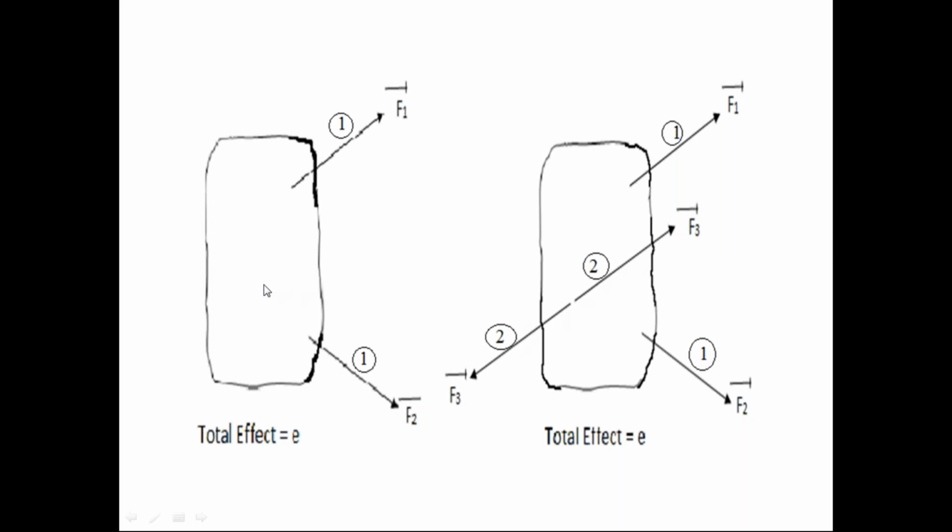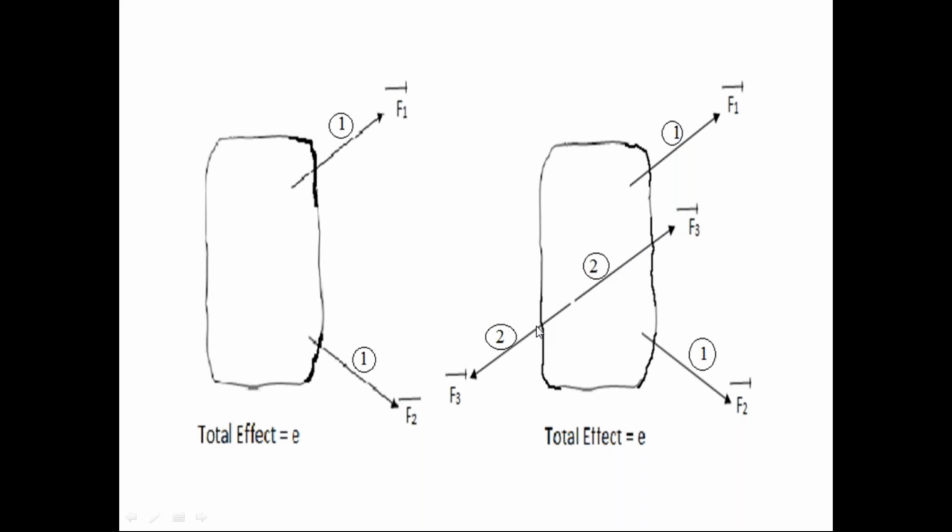Whereas in the first diagram, there is only one force system, so the effect on the rigid body is only the effect of the first force system, that is E. Whereas in the second diagram, the effect on the rigid body is equal to the effect of the first force system plus the effect of the second force system. But the second force system is in equilibrium condition: two collinear forces, opposite in direction, equal in magnitude.